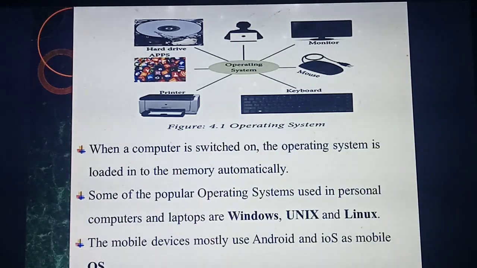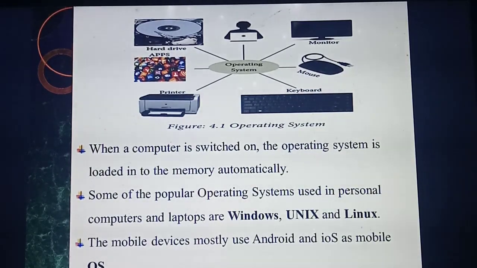Now see the picture. In the center they have shown one person sitting with a computer or laptop. That laptop contains an operating system. What's the use of operating system you have studied? Mainly to control all the devices, input and output devices connected to the computer. Not only input and output devices, the application software you install in the computer is also controlled by whom? This operating system. In the picture they have given the hard disk or hard drive, the monitor and other output devices, the mouse and keyboard as input devices, and the printer as an output device. All the devices are controlled by whom?